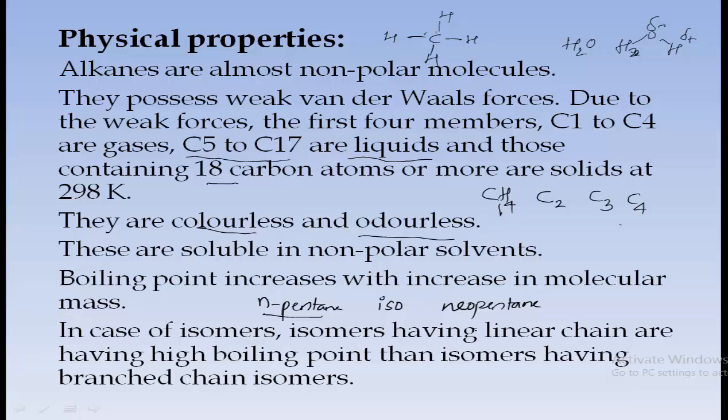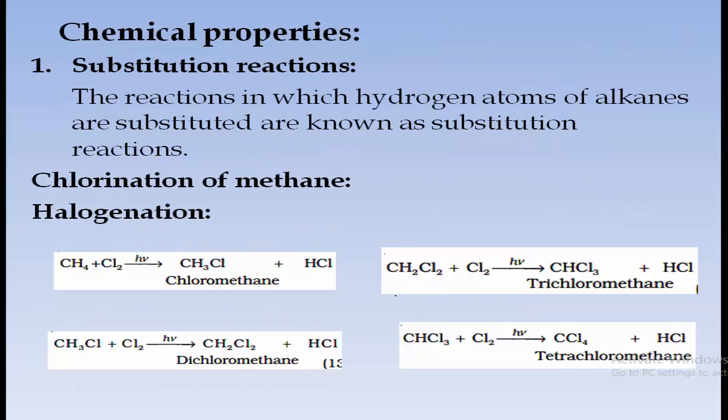Remember this: isomers having a linear chain have a higher boiling point than branched chain isomers. So these are certain physical properties of alkanes. Now we will move to the chemical properties of alkanes.